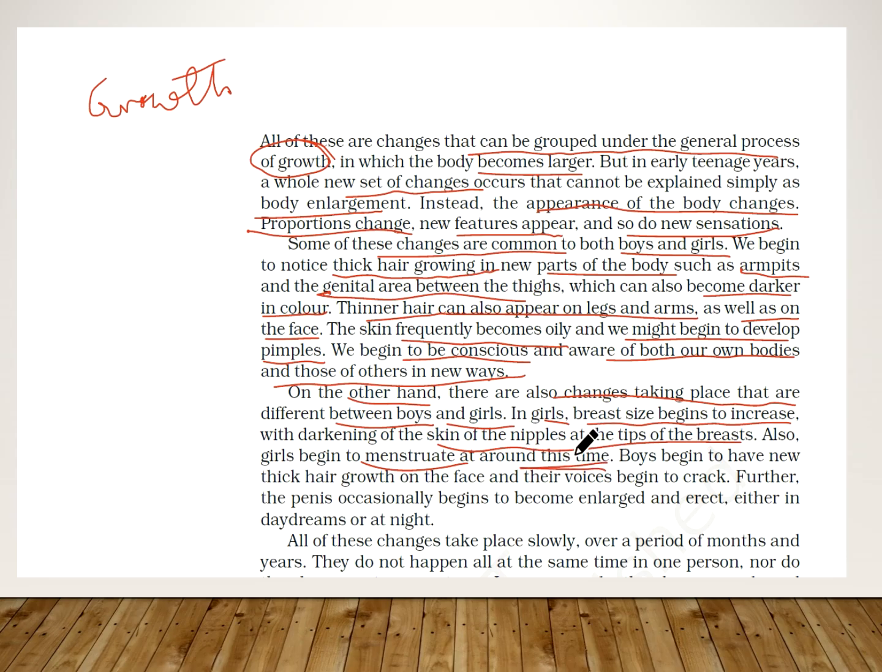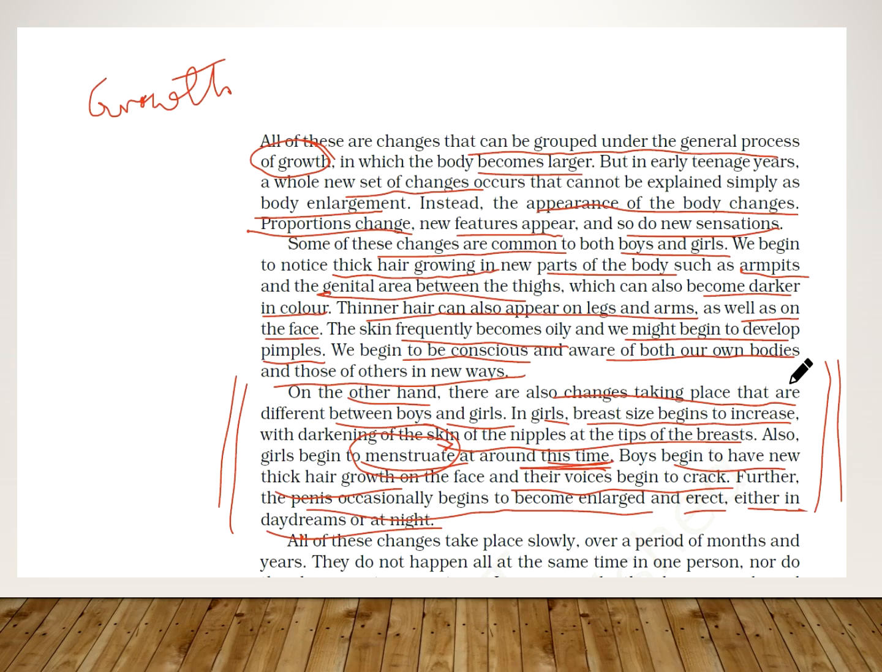Okay, so around 11 to 12 years of age, the girls start menstruating. Boys, what is menstruation and all, we will discuss only in today's class. Now boys begin to have new thick hair growth on the face, their voice begins to crack. Further, their penis occasionally begins to become enlarged and erect, either in daydreams or at night. So these are the very common changes which are different in boys and girls.